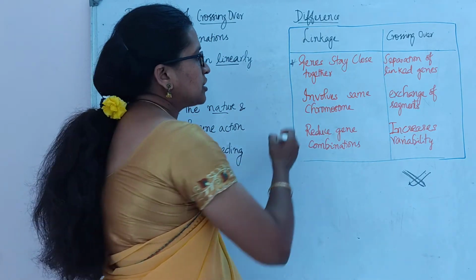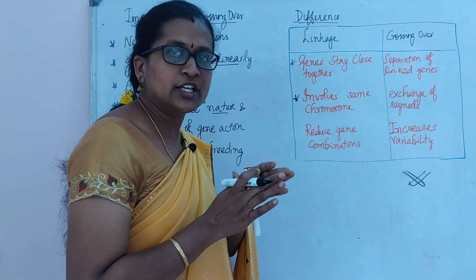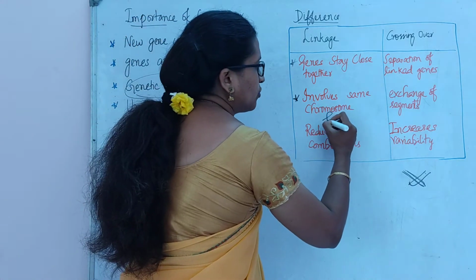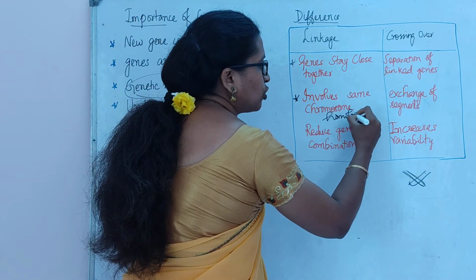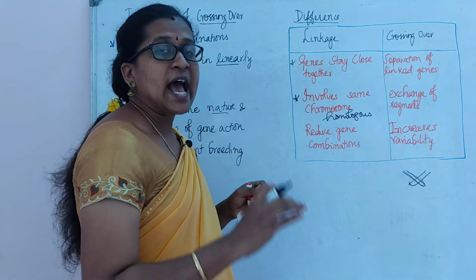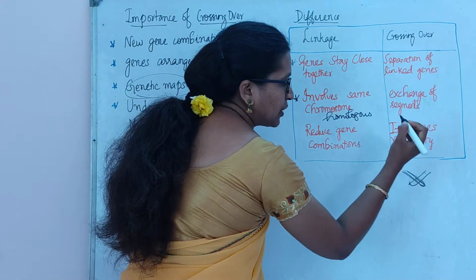The second point: both involve the same chromosomes, because in linkage the genes are arranged close together on the same homologous chromosome. In crossing over also the chromosomes are homologous, but there is an exchange of particular segments.